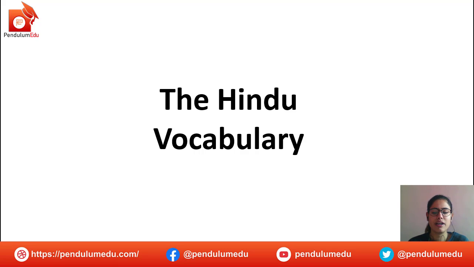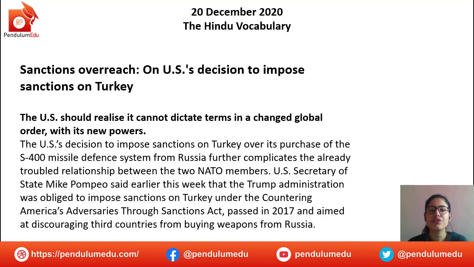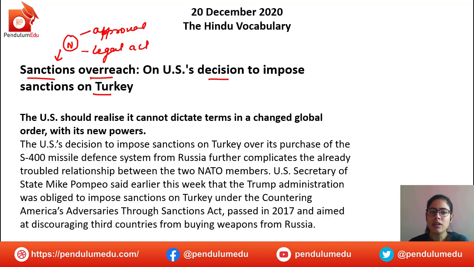For today, let's begin with the article, and the article for today is headed, as you can see here, Sanctions Overreach, on the US's decision to impose sanctions on Turkey. Sanctions overreach: sanction is a noun. Number one meaning is approval, and number two meaning is a kind of legal action against someone.